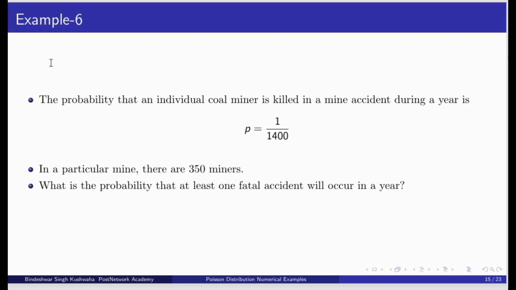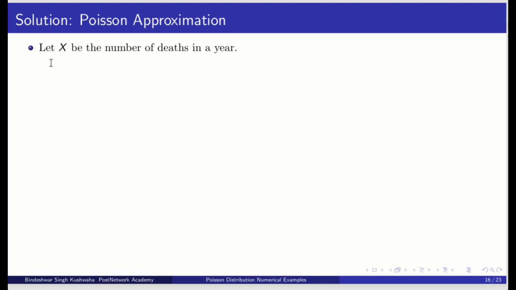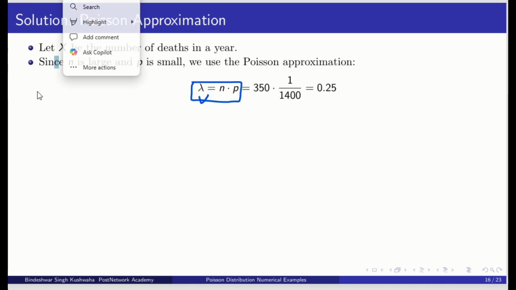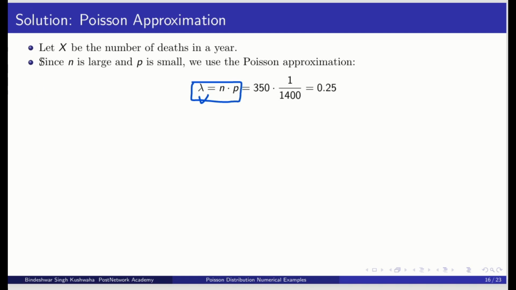Again you will find the probability. P is given and n is also given, so lambda is np. Always remember, if p and n are given, you find lambda this way by multiplying them. You will observe that n is very large and p is small, which is why the Poisson distribution applies to accidents and arrivals over a long time.